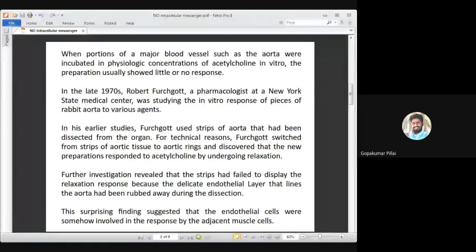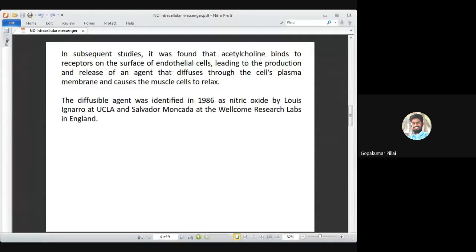So this gave him the understanding that endothelial cells were the actual ones involved in the process. They were the ones facilitating the transmission of signal to the adjacent muscle cells. In subsequent studies, it was found that acetylcholine binds to receptors on the surface of endothelial cells, leading to production and release of an agent which diffuses through the cell's plasma membrane and causes muscle cells to relax.